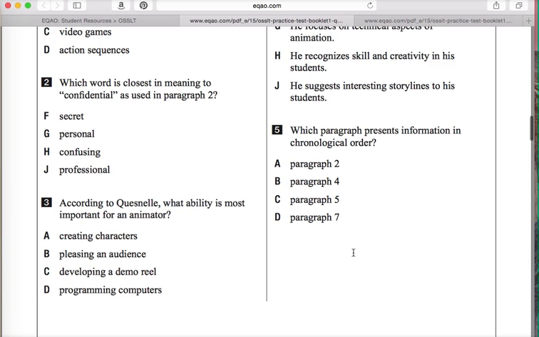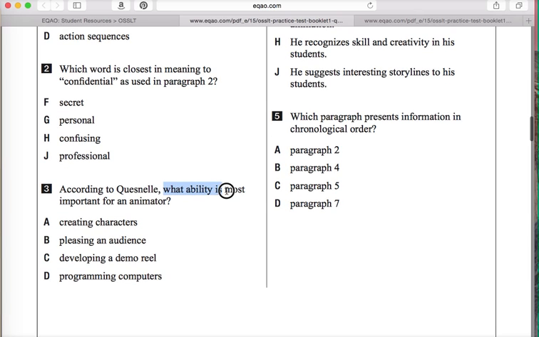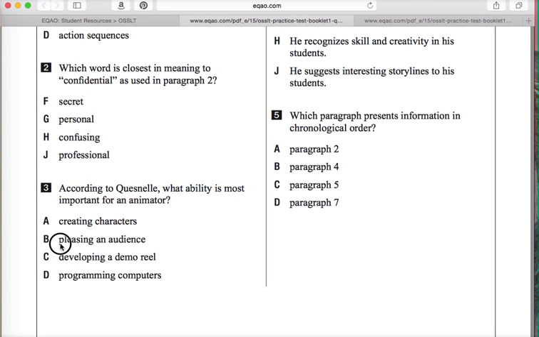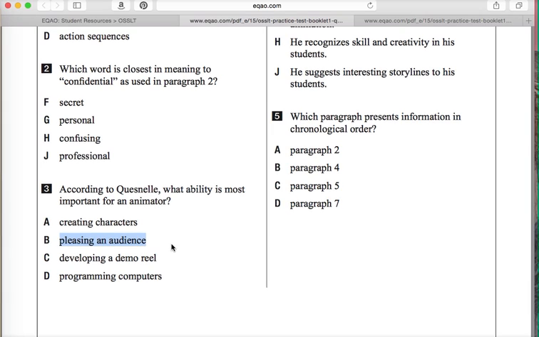So when we look at the question, what ability is most important for an animator? Really, all of those things, being entertaining, being comical, crafting a good story, that skill is pleasing an audience. Creating characters is rather a technical skill. Developing a demo reel, technical. Programming computers is also the technical side of animation. What Quesnel is impressed with in Lizarda is his ability to storytell and please an audience.